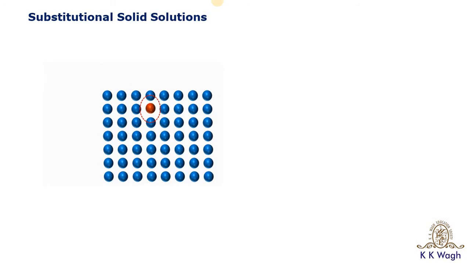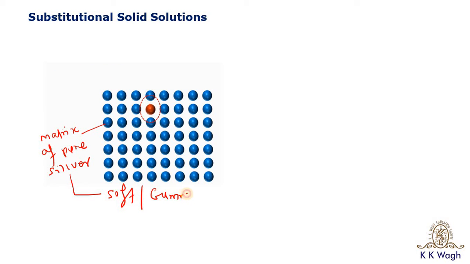Now here you can observe, suppose this is the matrix of the silver atoms, the matrix of pure silver. We know that pure silver is very soft in nature, it is too gummy, so that it would be difficult to manufacture ornaments from pure silver. So what has to be done? We need to make it hard so that shape retention would be possible.